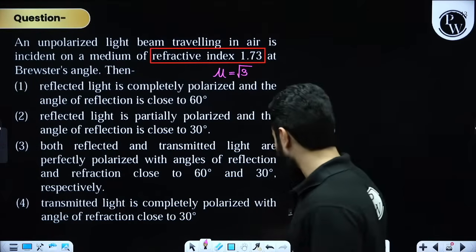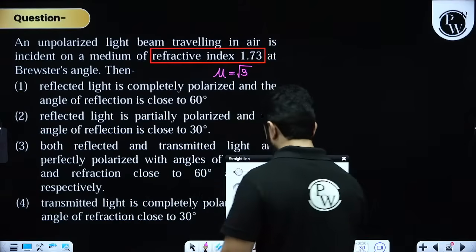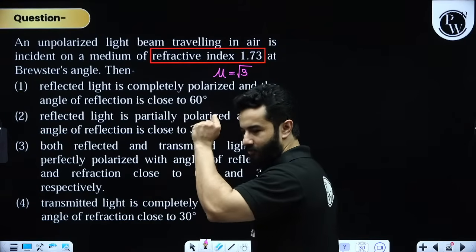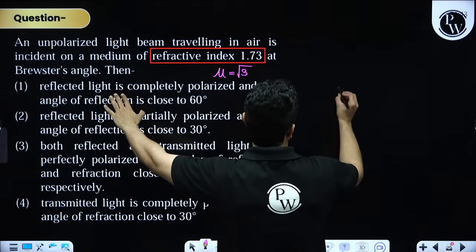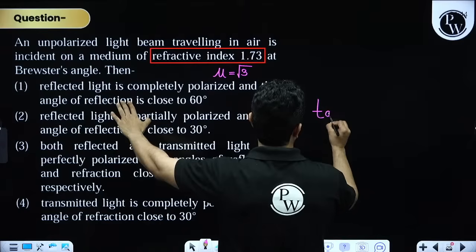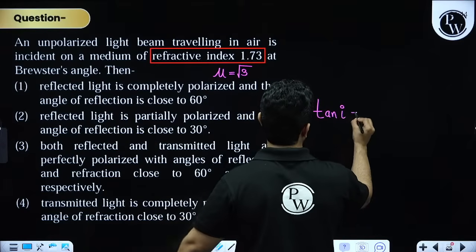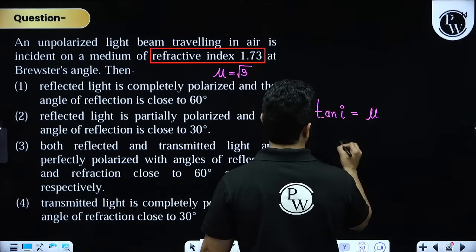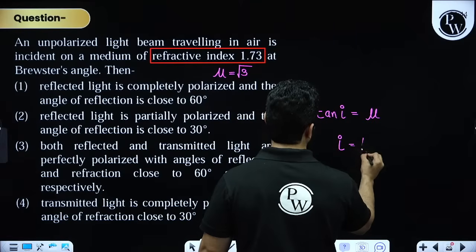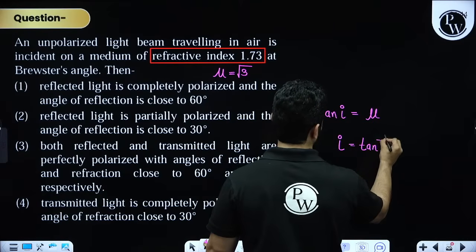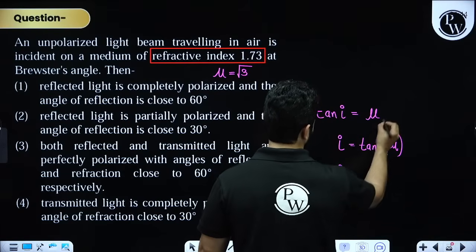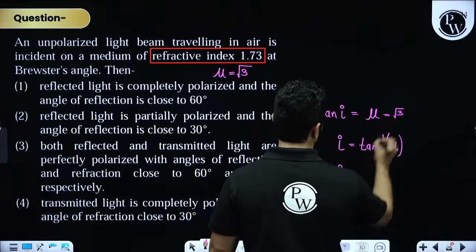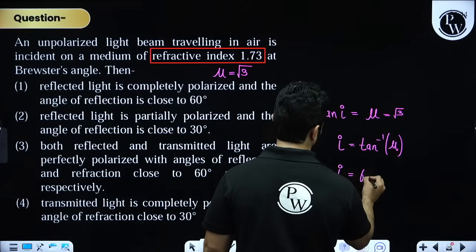Add Brewster's angle. Okay, let me tell you, although this question can happen in a matter of 20 seconds. Why? Because at Brewster's angle, we know that tan of I is equal to mu, and I will be equal to tan inverse of mu. This is root 3, so I will be equal to 60 degree.